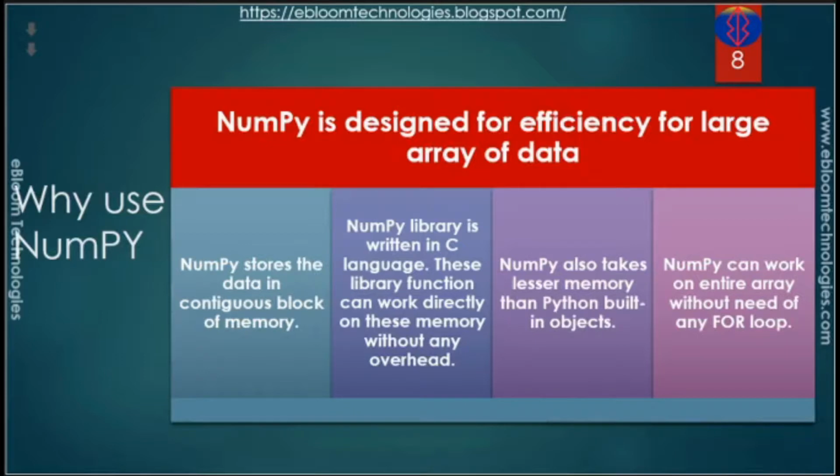As NumPy is written in the C language, the library functions can work on the memory without any overhead, and NumPy basically takes less memory than Python built-in objects. And one more important thing is that NumPy can work on multi-dimensional arrays without need of any for loop. So when we go through the examples of NumPy, you will never see us using any for loop to execute any operation on multi-dimensional arrays of NumPy.